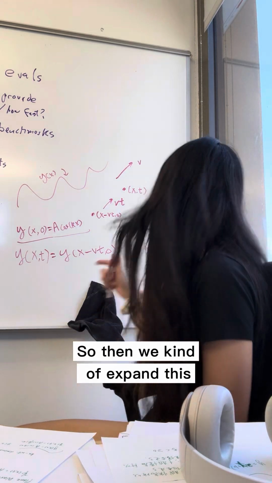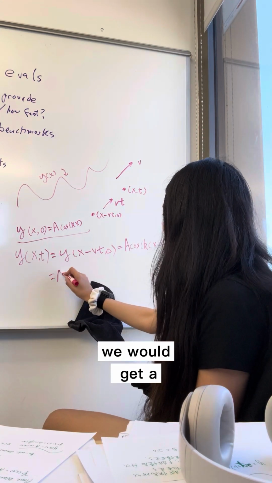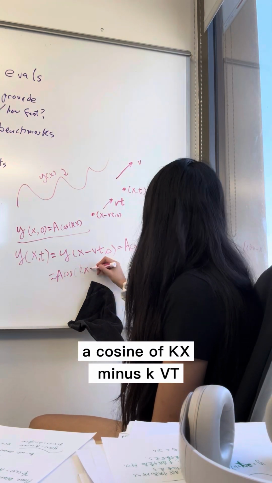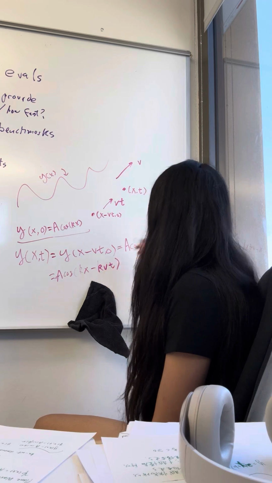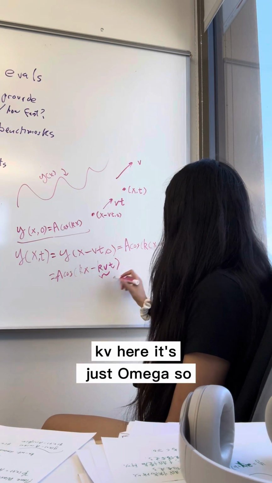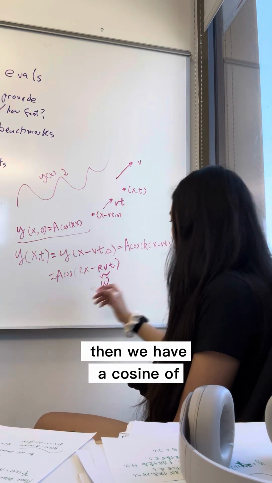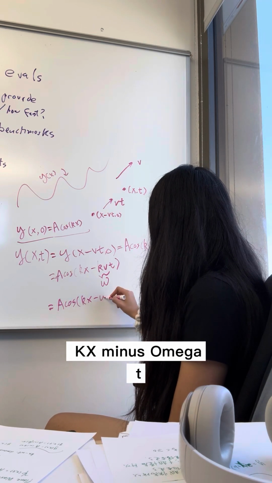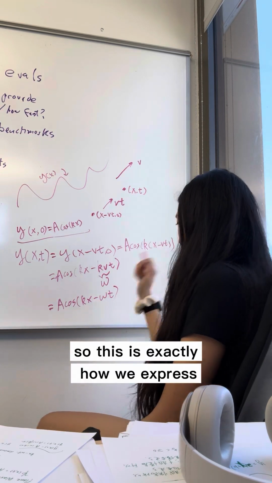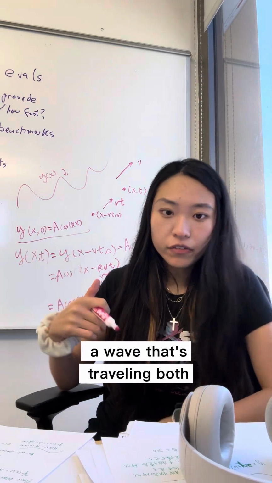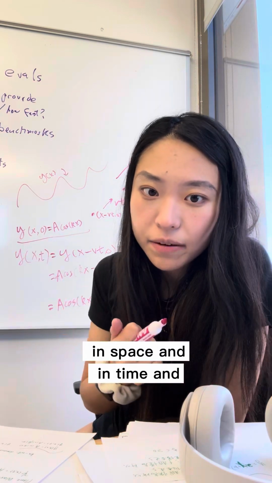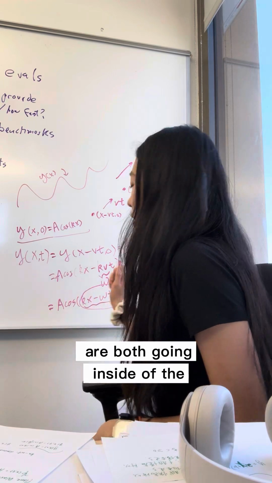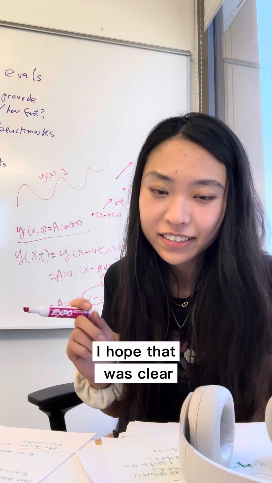Then we expand this and get A cosine of kx minus kvt. And kv here is just omega. So we have A cosine of kx minus omega t. This is exactly how we express a wave that's traveling both in space and in time, and that's why these two terms both go inside the cosine function. I hope that was clear.